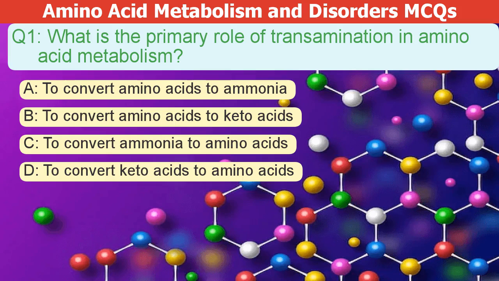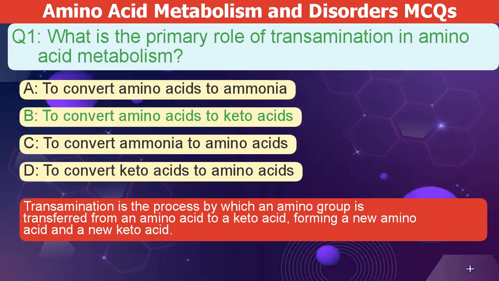What is the primary role of transamination in amino acid metabolism? A. To convert amino acids to ammonia. B. To convert amino acids to keto acids. C. To convert ammonia to amino acids. D. To convert keto acids to amino acids. The correct answer is B.